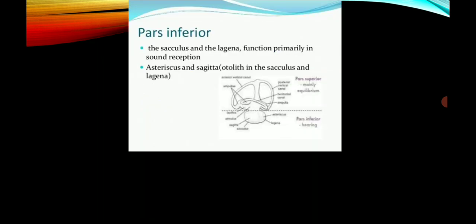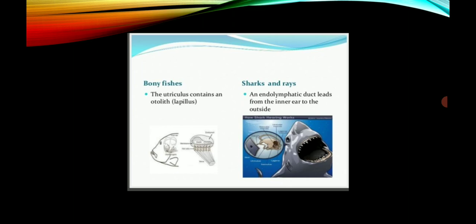Now the pars inferior, the sacculus and the lagena, functions primarily in sound reception, with the asteriscus and the sagitta being the otoliths in the sacculus and the lagena. This diagram shows the pars superior, which is mainly for equilibrium in the internal ear of the fish, and the pars inferior, which functions in hearing. In bony fishes, sharks and rays, the utriculus contains an otolith, the lapillus.